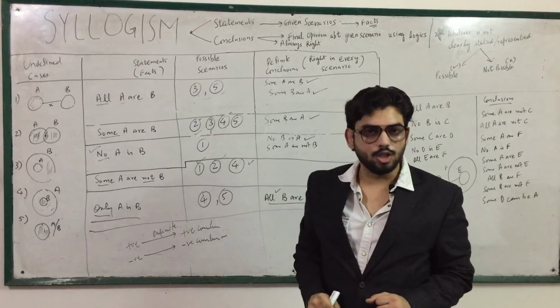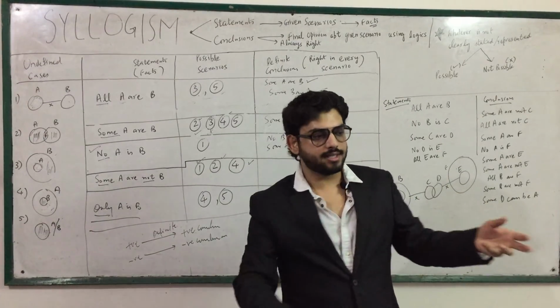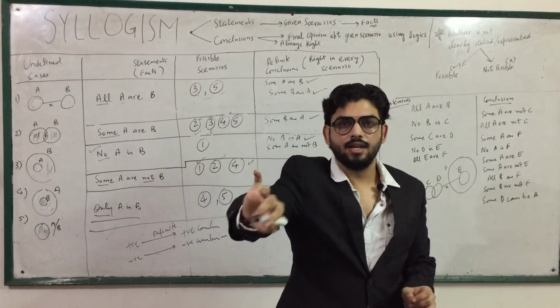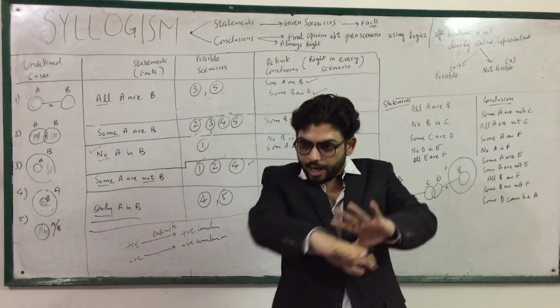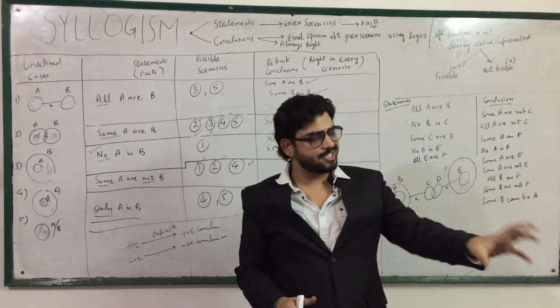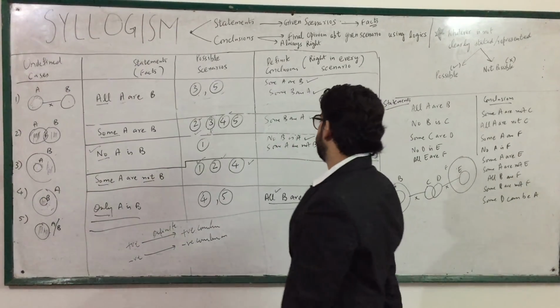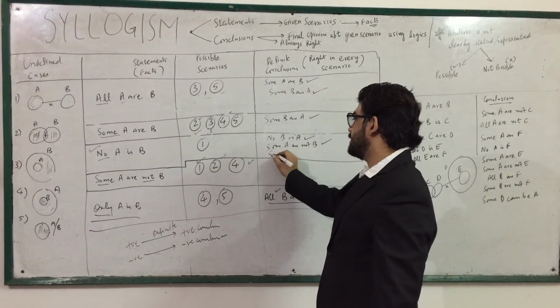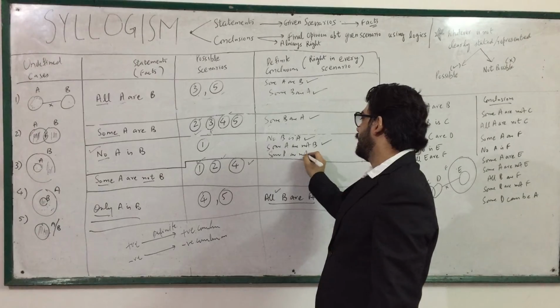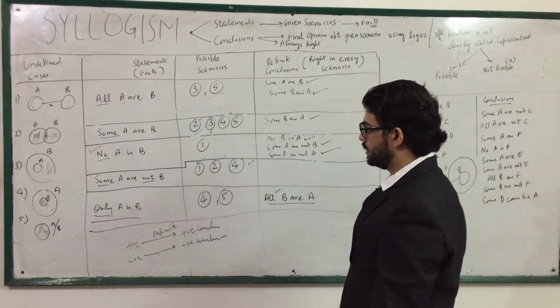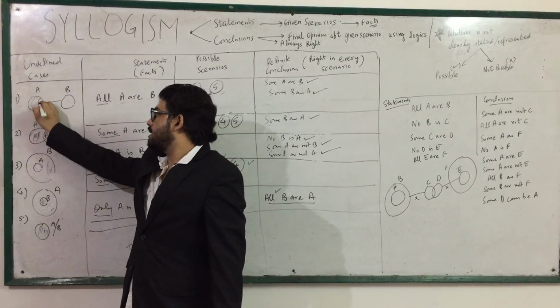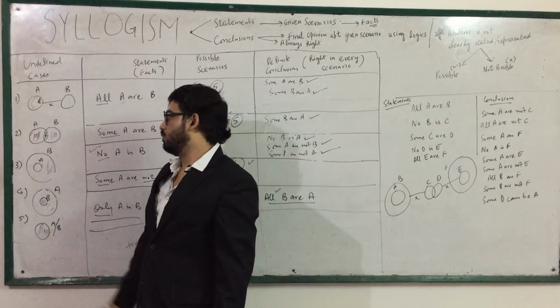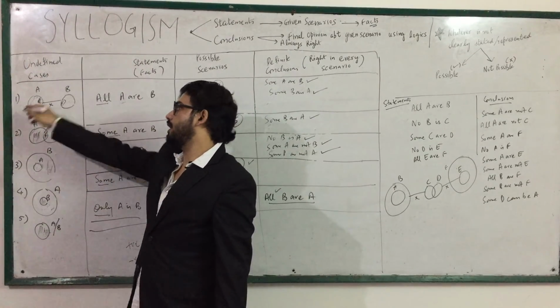You take any some of your choice, this some, that some or that some, they will never be teachers. When no student is a teacher, then some students will surely not be teachers. Some A are not B, true. Likewise, some B are not A, also true. You take this some, some A are not B, true. You take this some, some B are not A, also true.